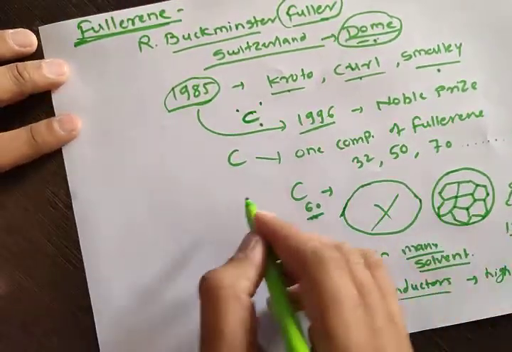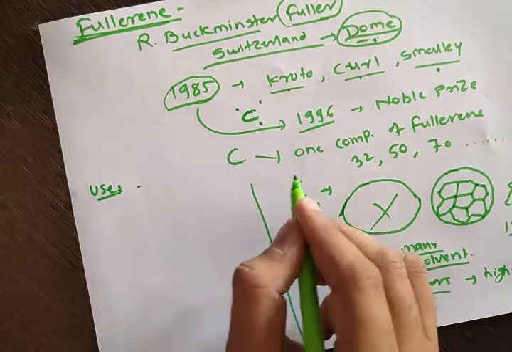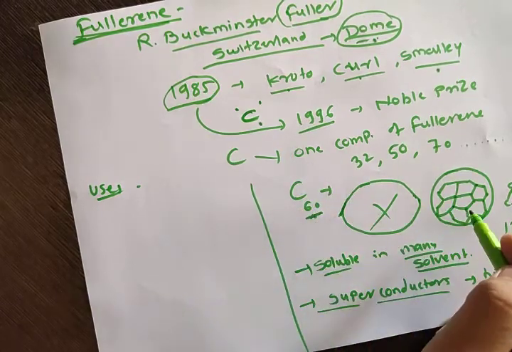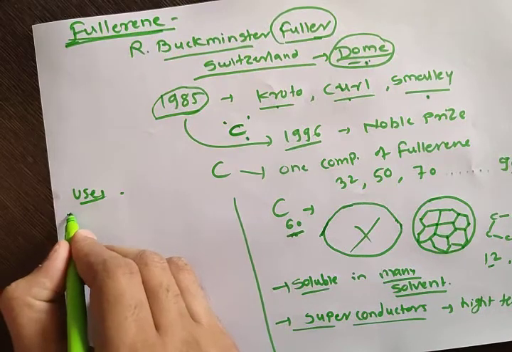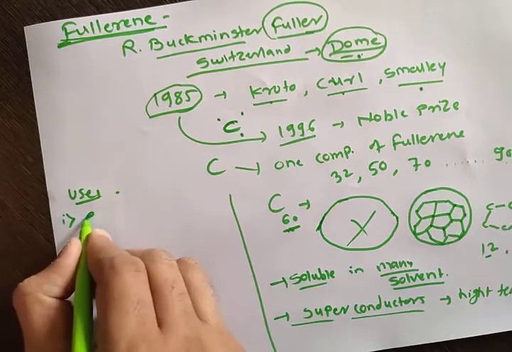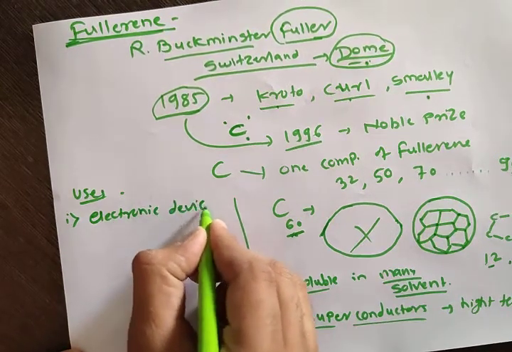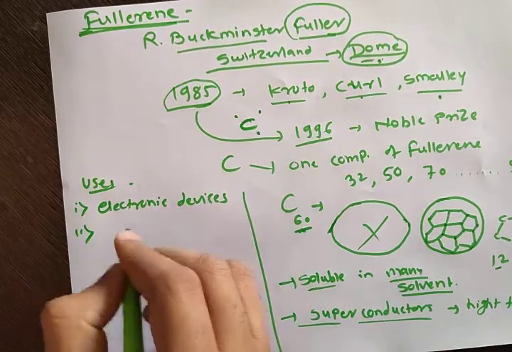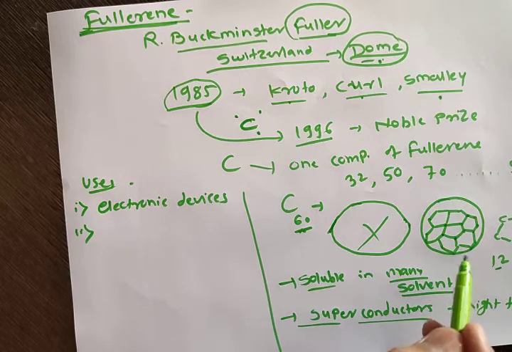Okay, so what are the uses of fullerene? Some of the compounds of fullerene are good conductors, as I told. This one is actually a bad conductor, but some compounds of fullerene are good conductors of electricity and heat, therefore it is used in electronic devices. Then the second use, as I told, fullerene is also used in medicines.